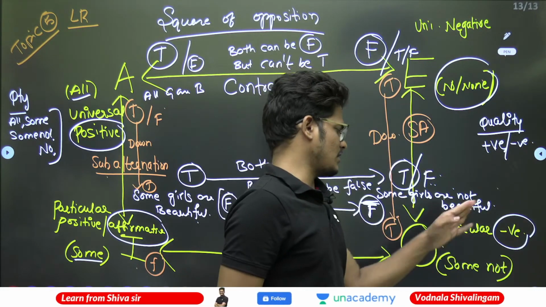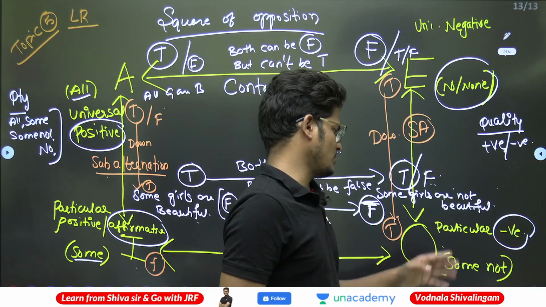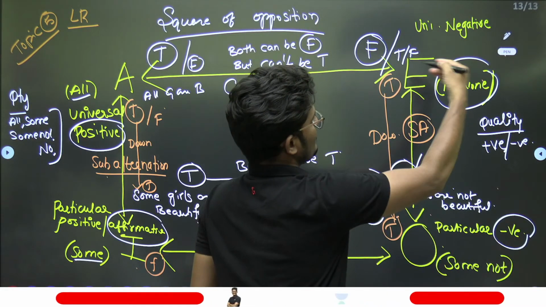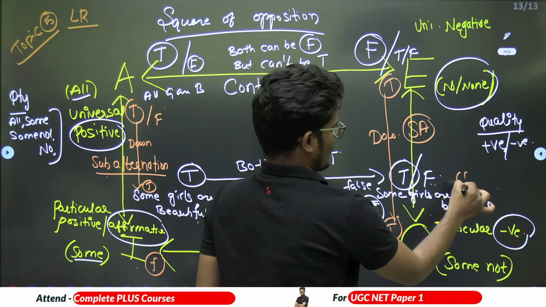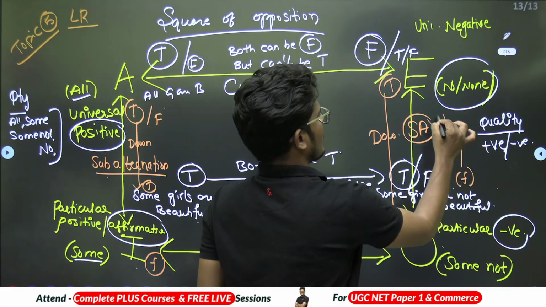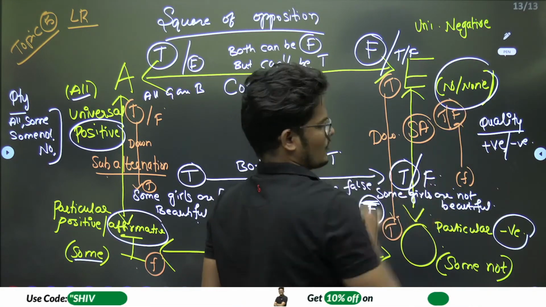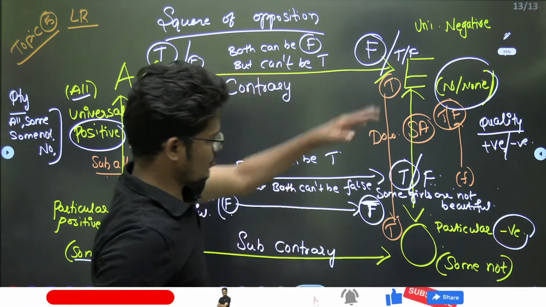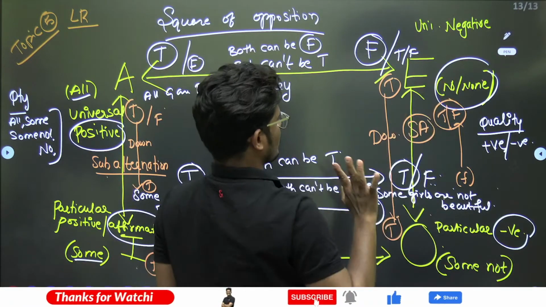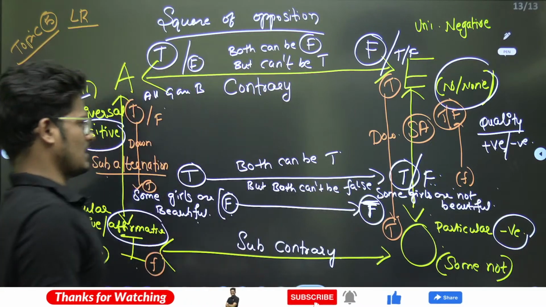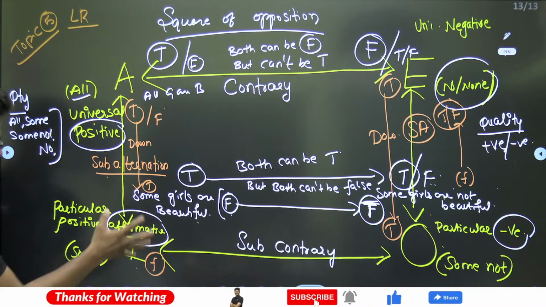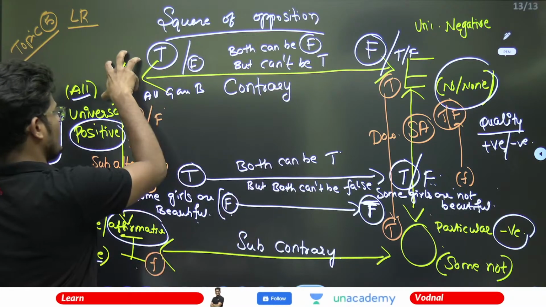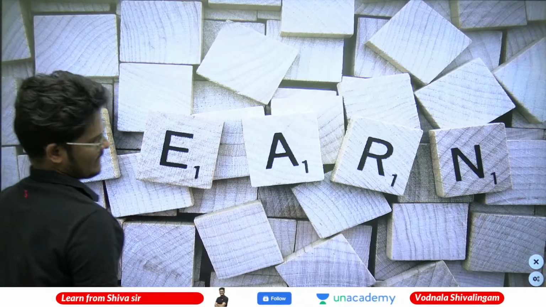If "some girls are not beautiful" is a false statement, then this can be either true or false, which is doubtful in nature. So either way it will go. So the conclusion is that truth goes downward, false upward. Whenever we start from the universal, the conclusion will always be the same.